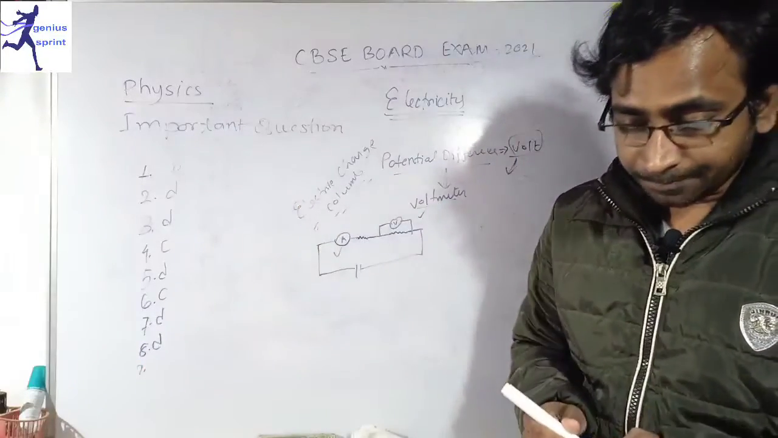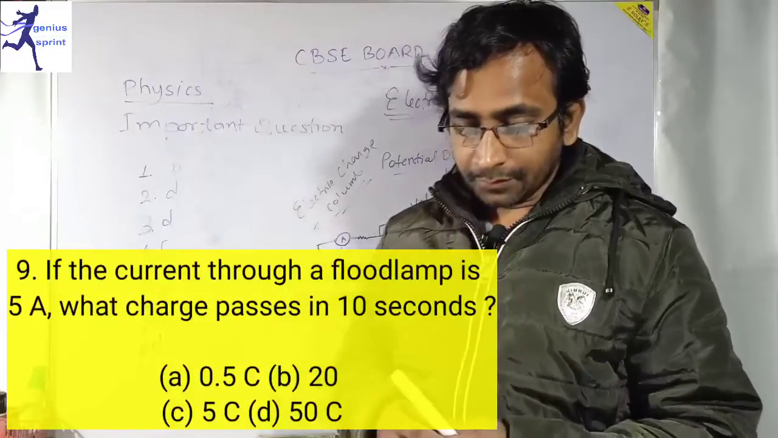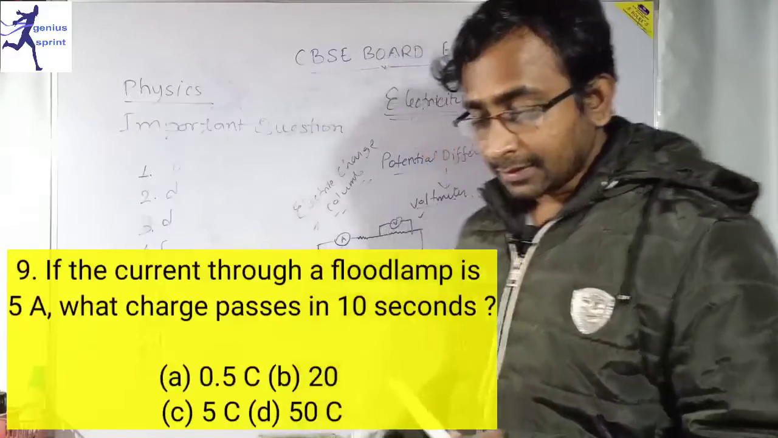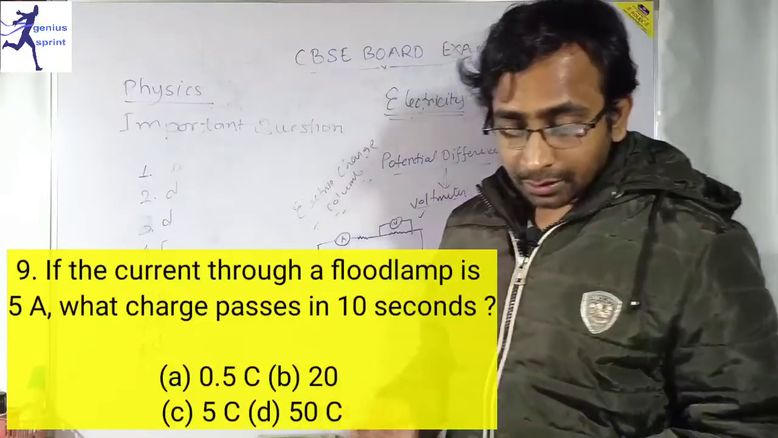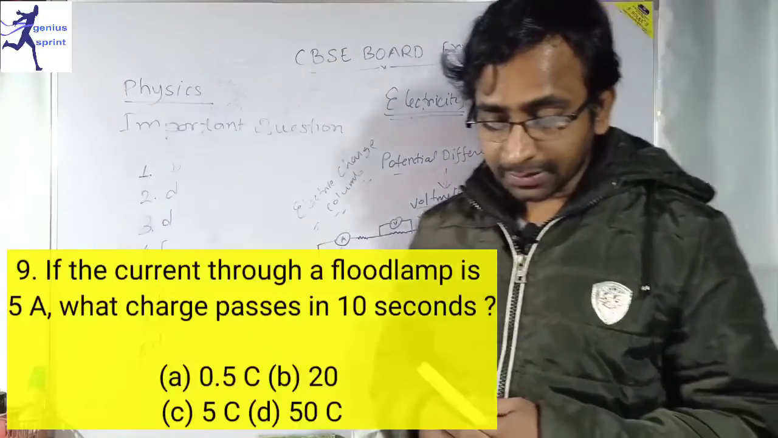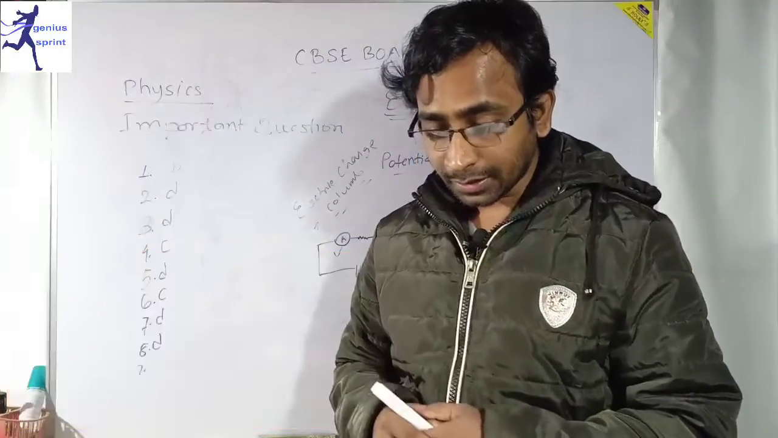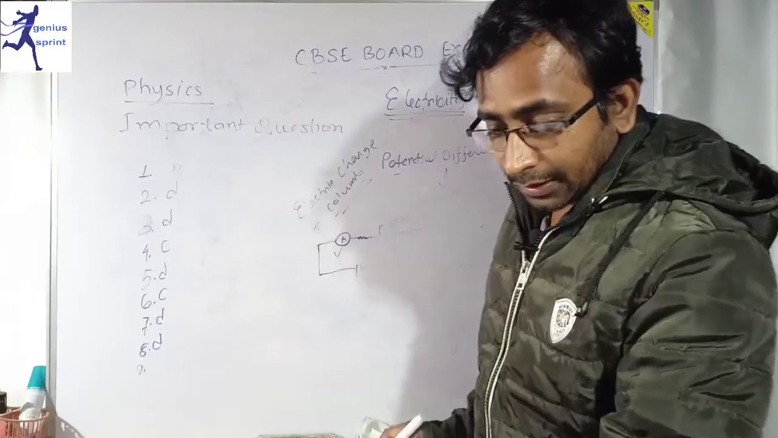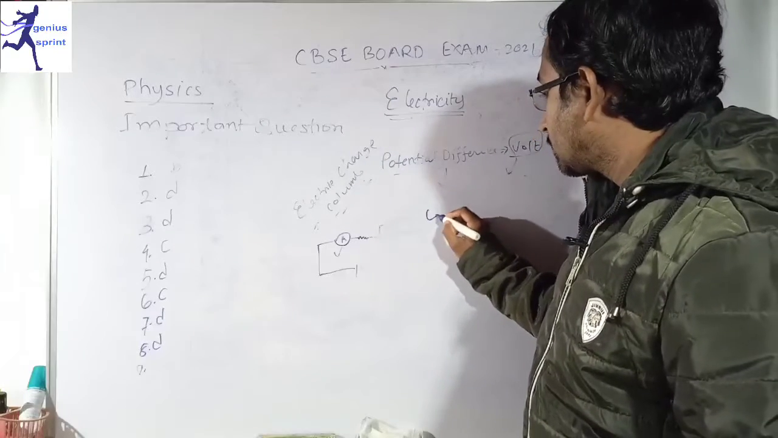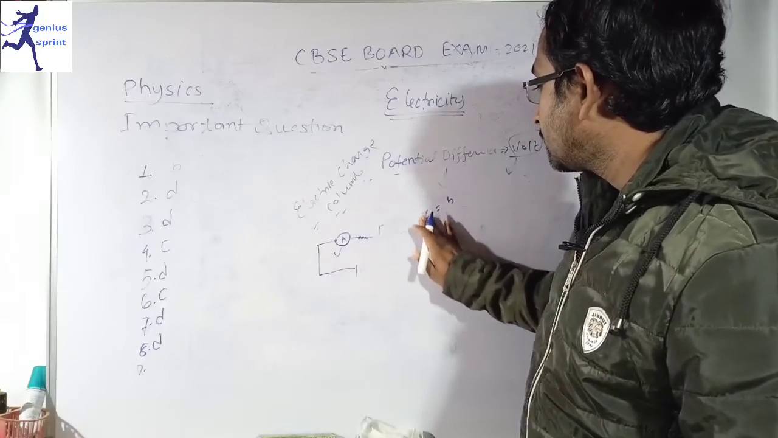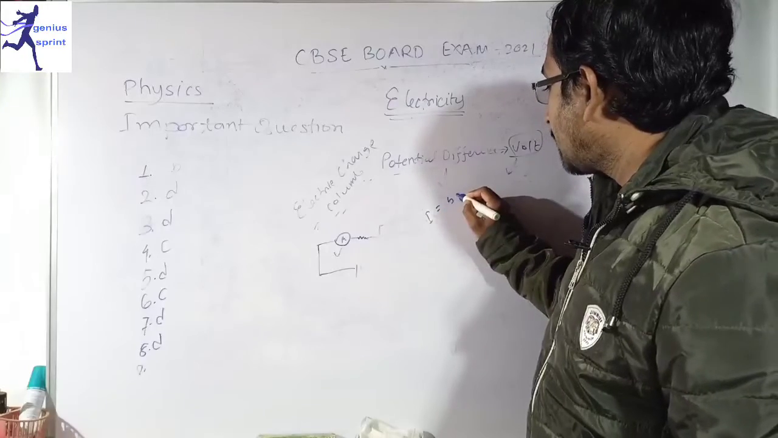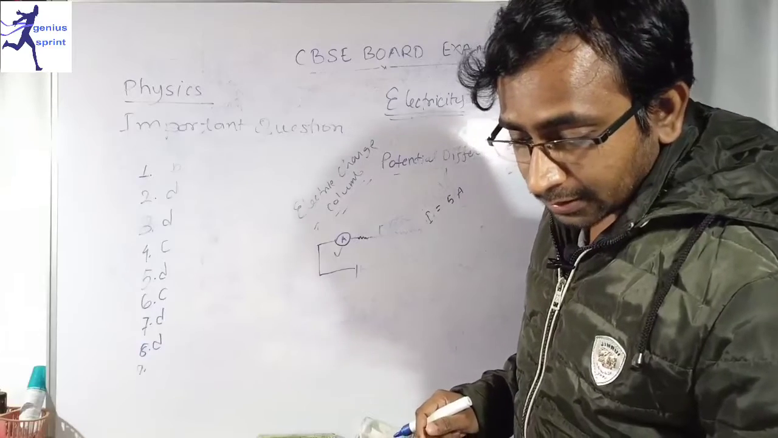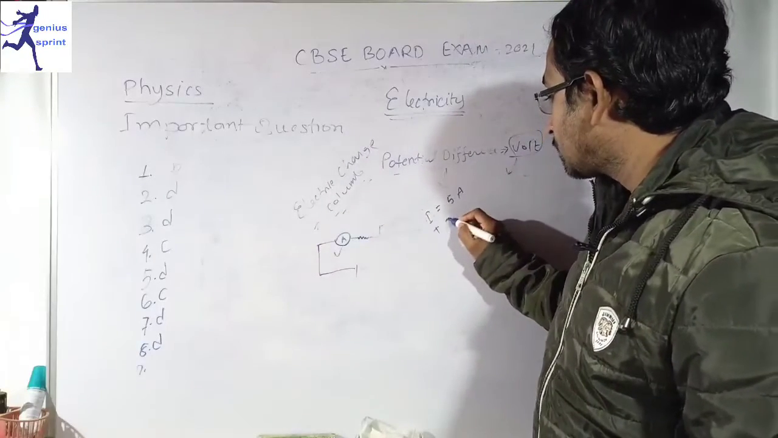Question number 9 says that if the current through a flat lamp is 5 ampere, what charge passes in 10 seconds? Yes, very important question. Option A says 0.5 coulombs, option B says 2 coulombs, C says 5 coulombs, and D says 50 coulombs. So let's calculate it. The current through the flat light is 5 ampere, so I is equal to 5 ampere. And charge passing through it in 10 seconds, so time is equal to 10 seconds.